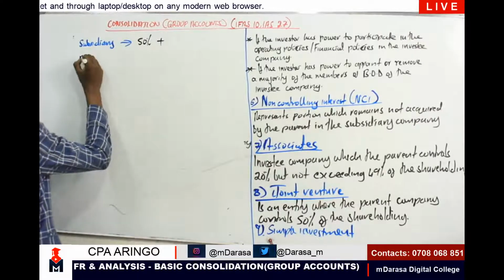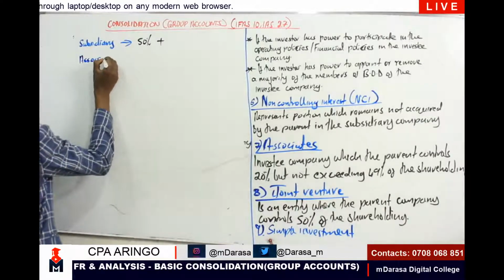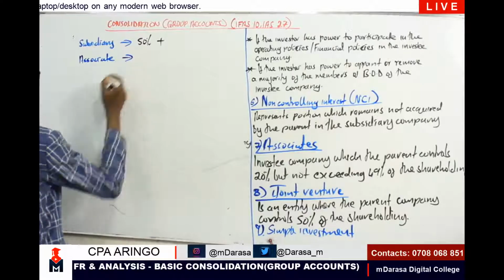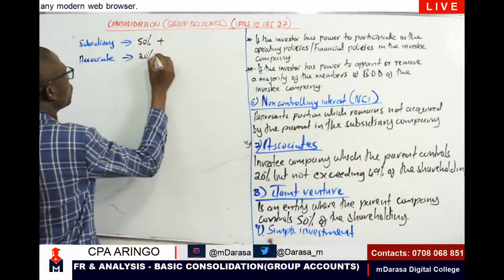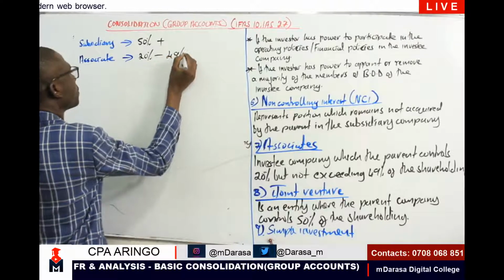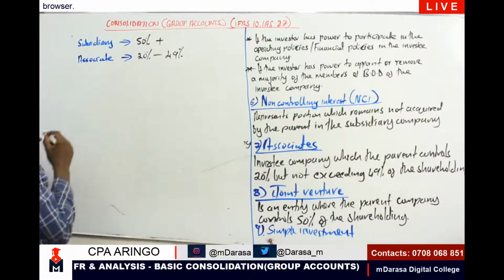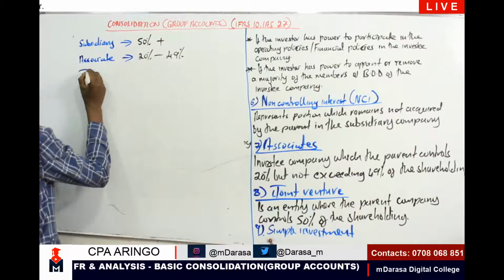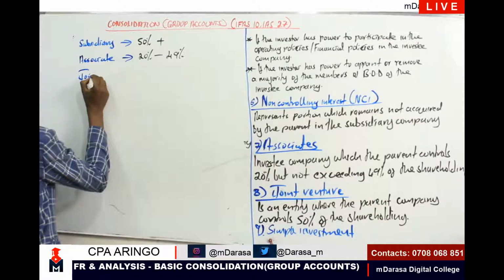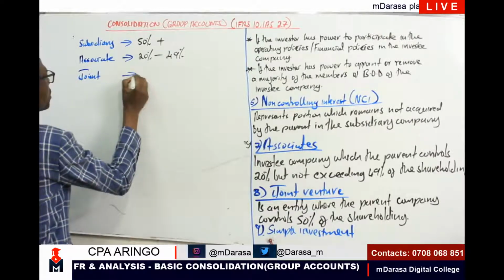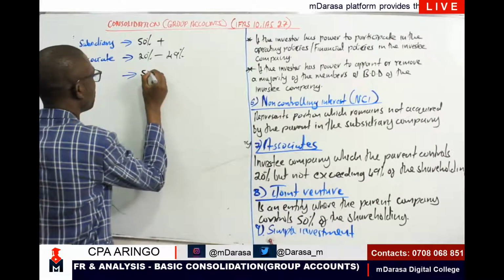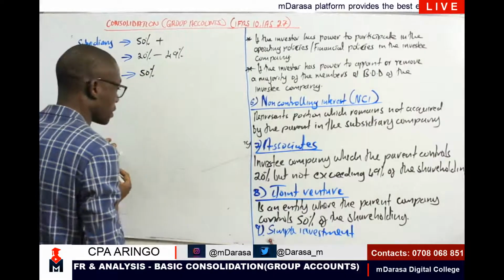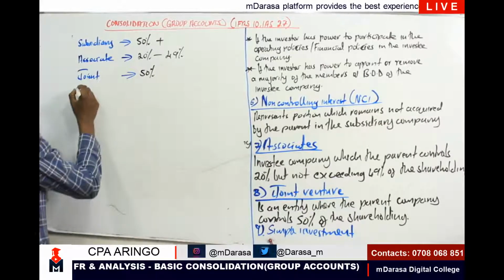An associate is where the parent company is controlling between 20% to 49%. A joint venture is where a parent company is controlling exactly 50%.